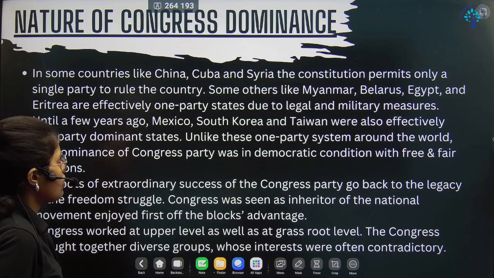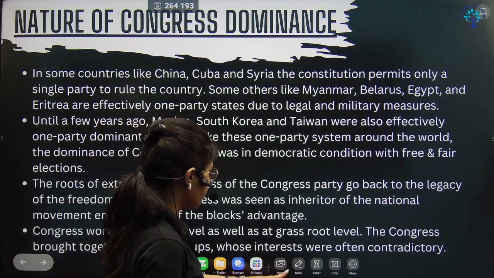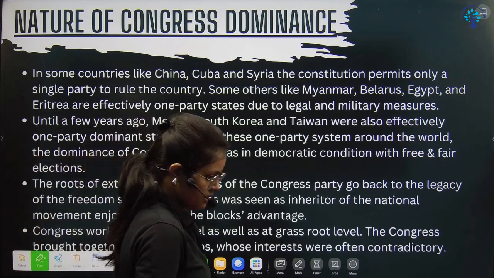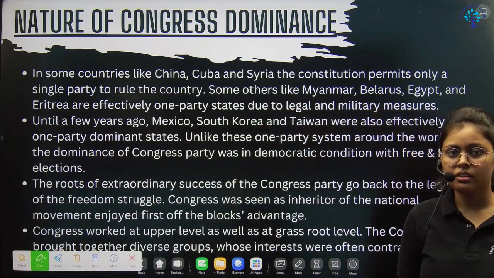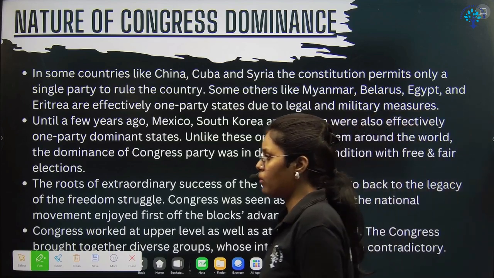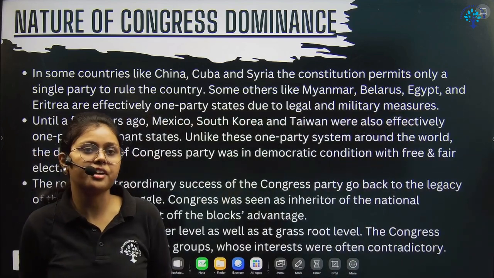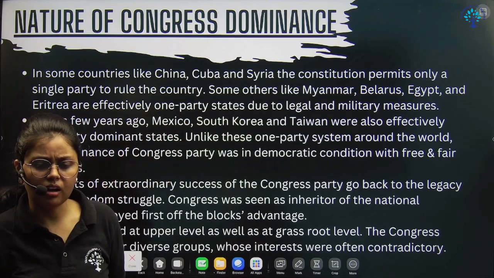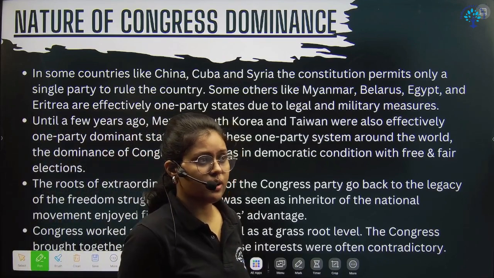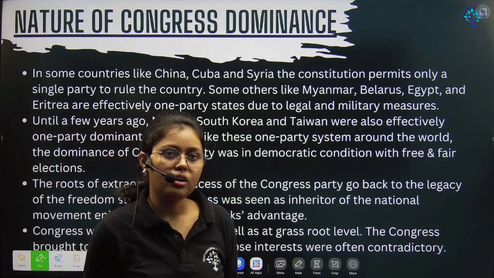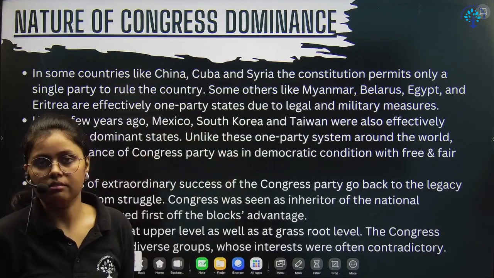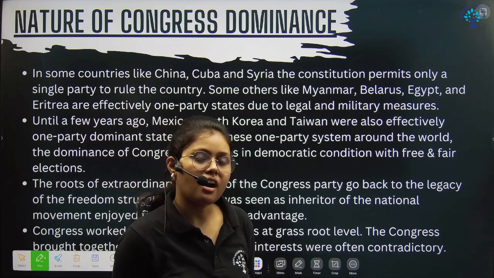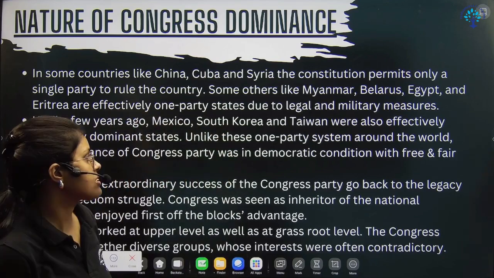Okay. So when we are saying one party system, one thing we should understand is that it is not the autocratic way. What is autocratic, authoritative, democratic, right? Democratic is where there is freedom of speech, where the people are electing their ministers. But an autocratic system is where there is one leader and they are somehow not allowing other parties to run, right? So India's one party system is very much different from other countries' one party system. How? We will discuss here, right?